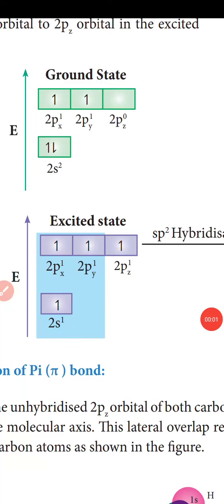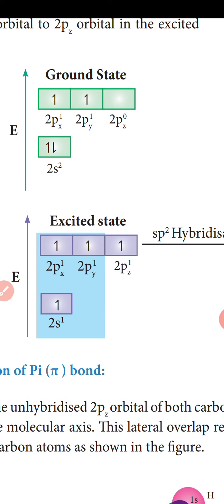Today's video is going to see examples of bonding in ethylene and acetylene. Bonding in ethylene. First, we discuss bonding in ethylene. The bonding in ethylene can be explained using the hybridization concept. The molecular formula of ethylene is C2H4. The valency of carbon is 4.